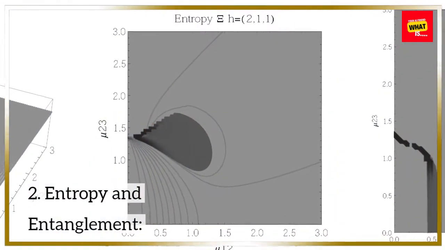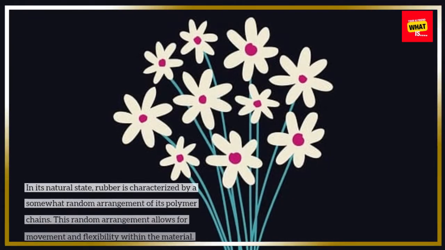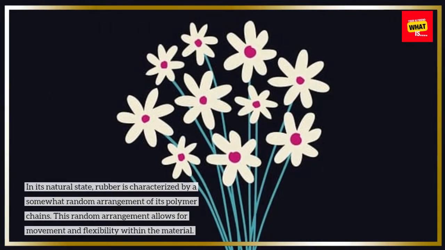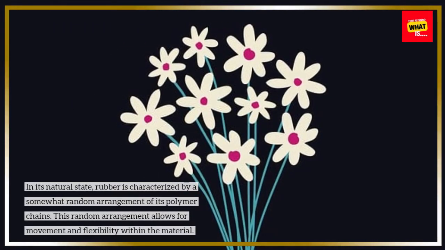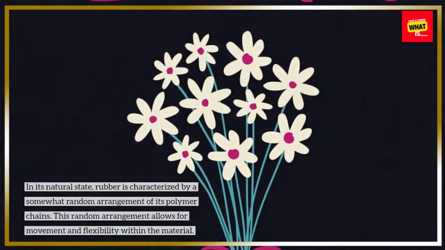2. Entropy and entanglement. Random arrangement. In its natural state, rubber is characterized by a somewhat random arrangement of its polymer chains. This random arrangement allows for movement and flexibility within the material.